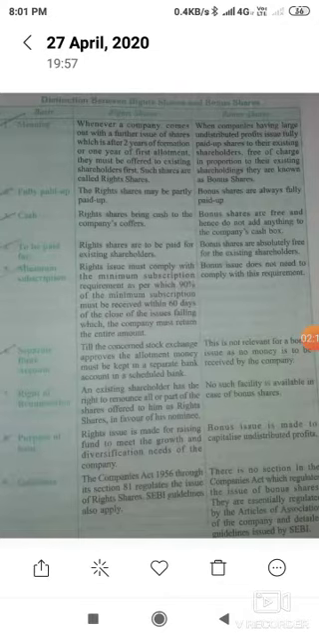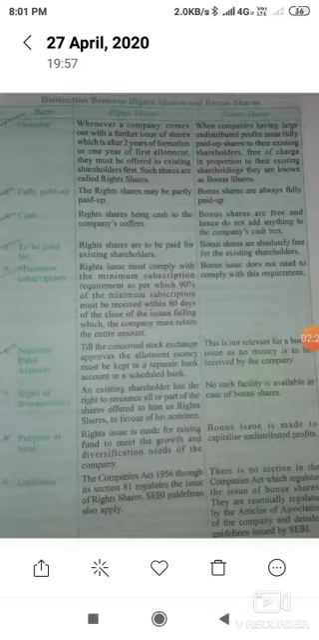Now second is fully paid up. The right shares may be partly paid up. It means half of the amount can be paid by the existing shareholders. But in case of bonus share, it is always fully paid up. It means it is free of charge. The full amount is to be paid by the company.